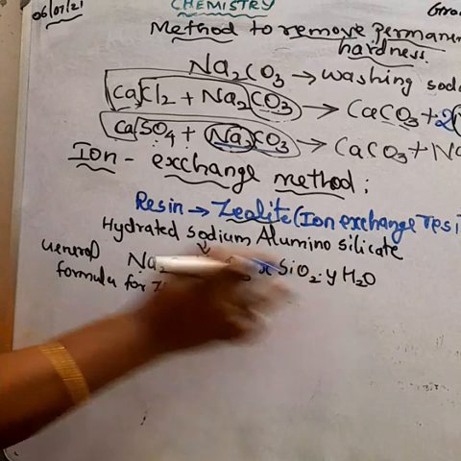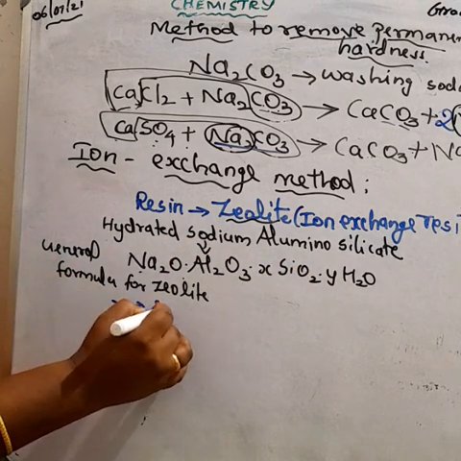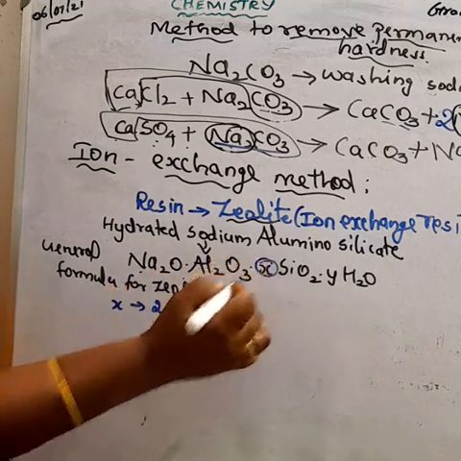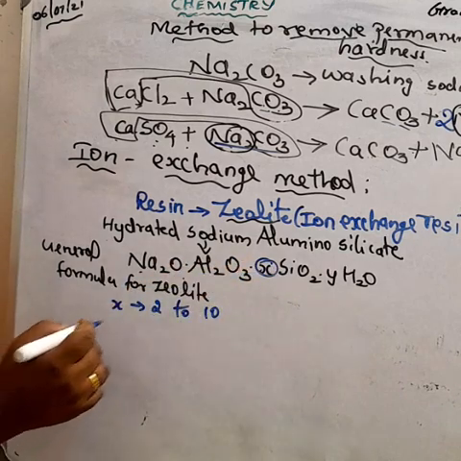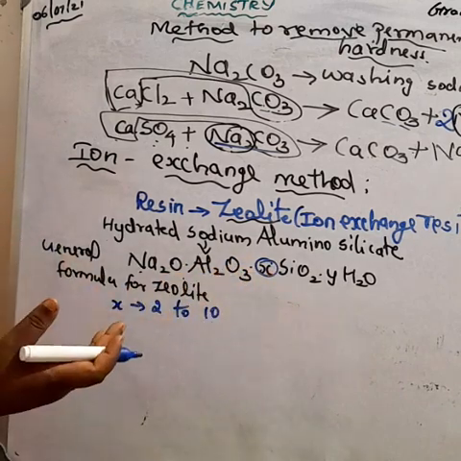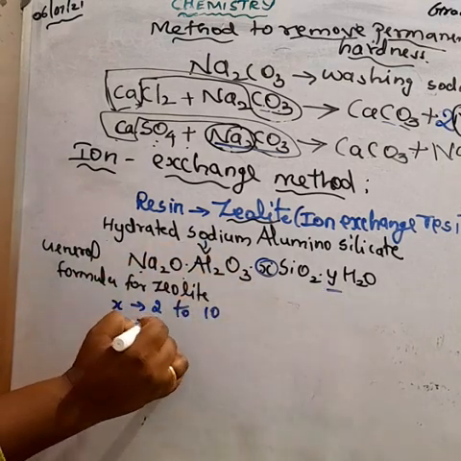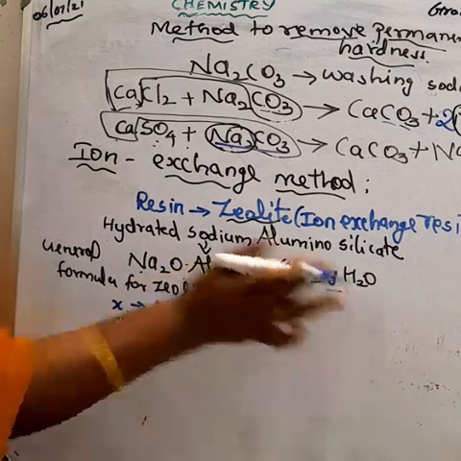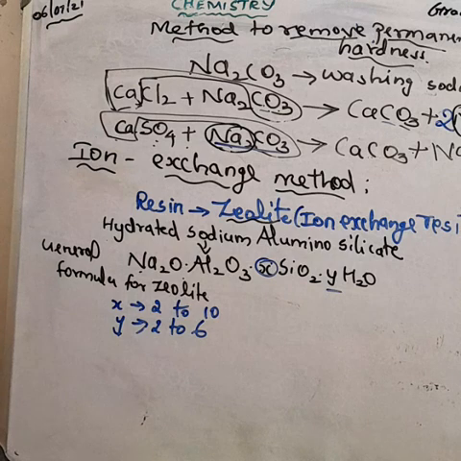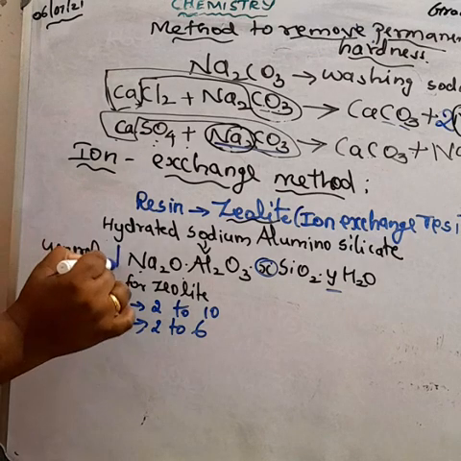Here x means the number of molecules, maybe 2 to 10 molecules. But y means the number of water molecules, 2 to 6 molecules, up to 6 can be used here. So what is the formula for zeolite? General formula: Na2O, Al2O3, x SiO2, y H2O.